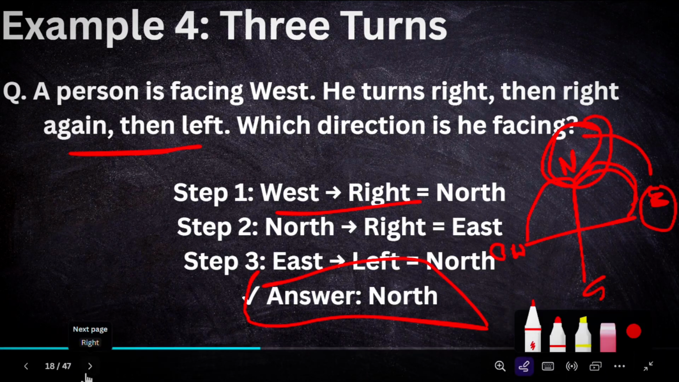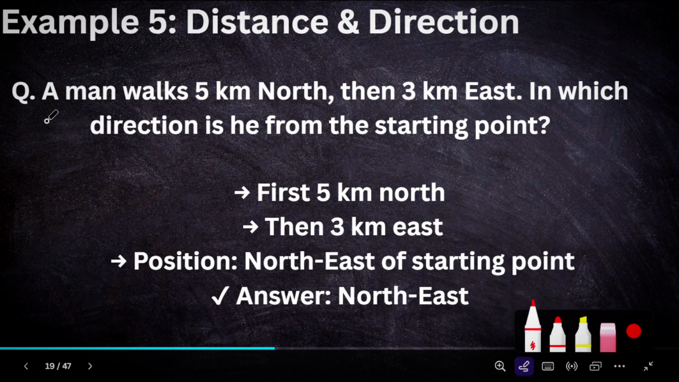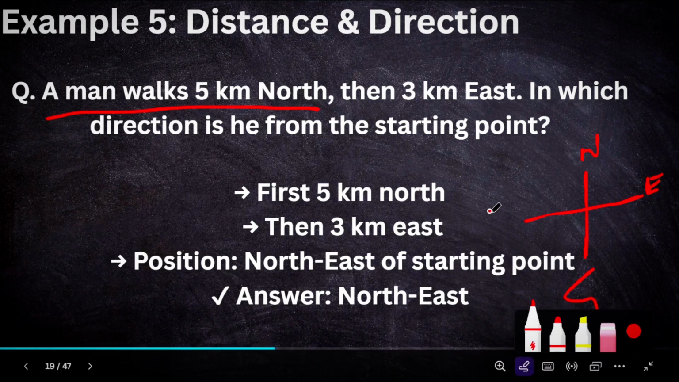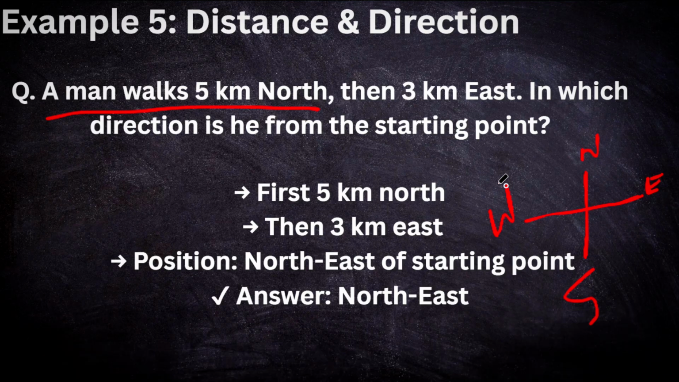So the next example is the distance. A man walked 5 kilometers north. This is the chart. In every example, you must draw that chart: north, east, south, and west. Okay, so in that example, what is stated? Go step by step in the example. First cover the first part, then the second part, then the third part, until our destination.